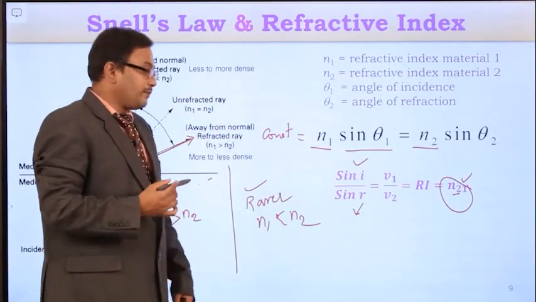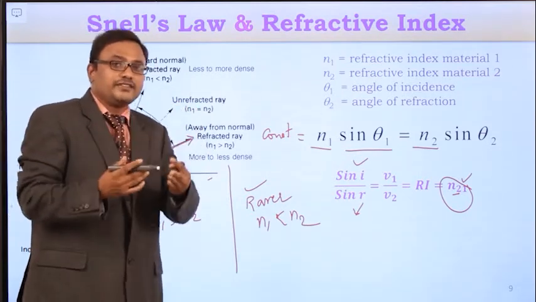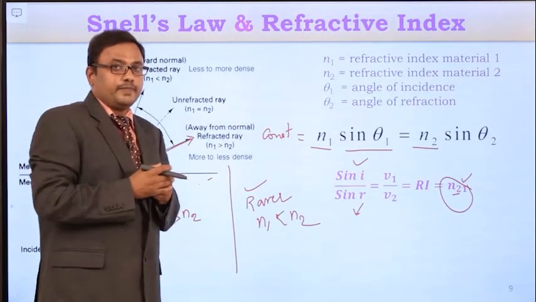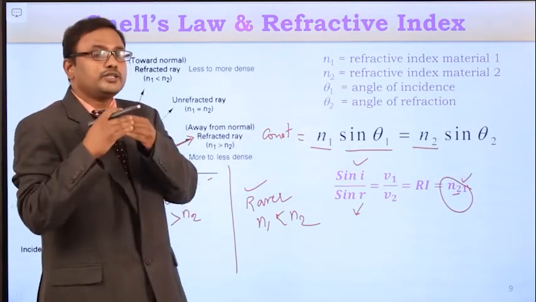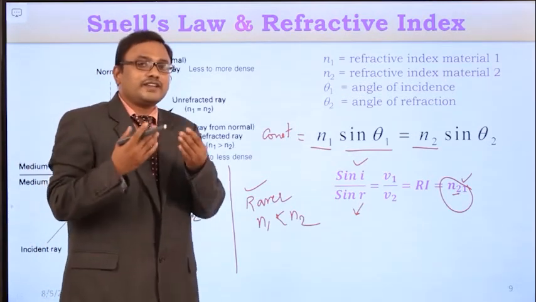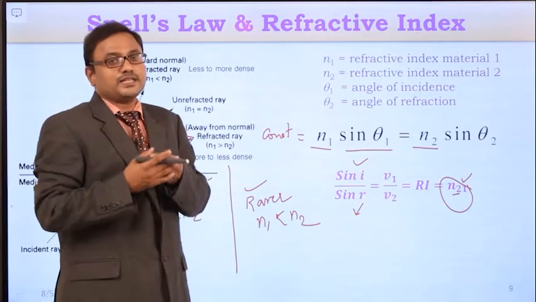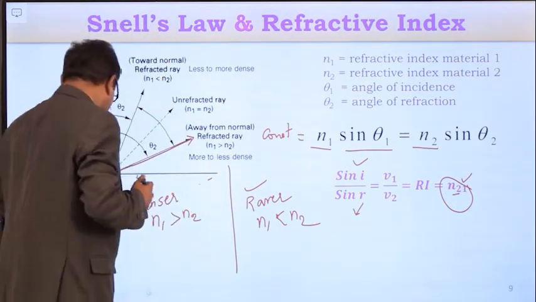Suppose you want to define the refractive index of a particular medium. To define the refractive index of a given medium, you have to take one medium as the reference. Let us consider that the reference medium is free space, because the refractive index of free space is 1.